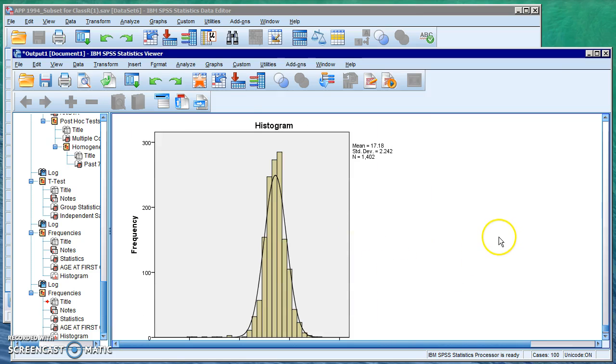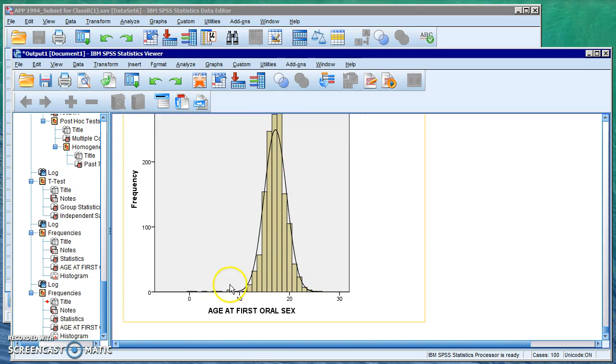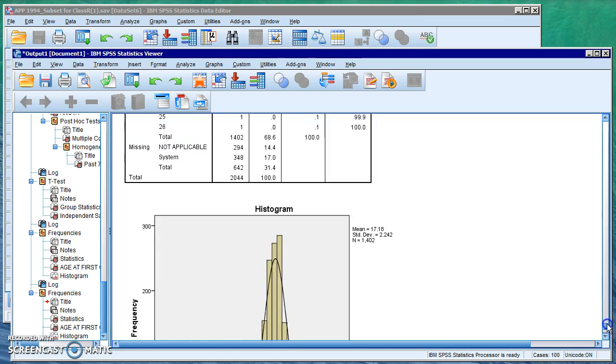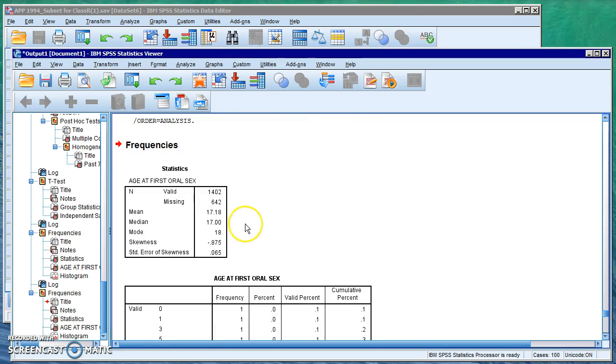And we can look at our histogram, shows our normal curve, and our data actually follows a normal curve. Most people were around the 16, 17, 18 range, and then as you go further and further out, you go into the other age groups on either side of that, and that would show you your spread as well, so your standard deviation would go out slightly. And with this variable, we can look at mean, median, and mode. It is a ratio variable, so we can look at all three.